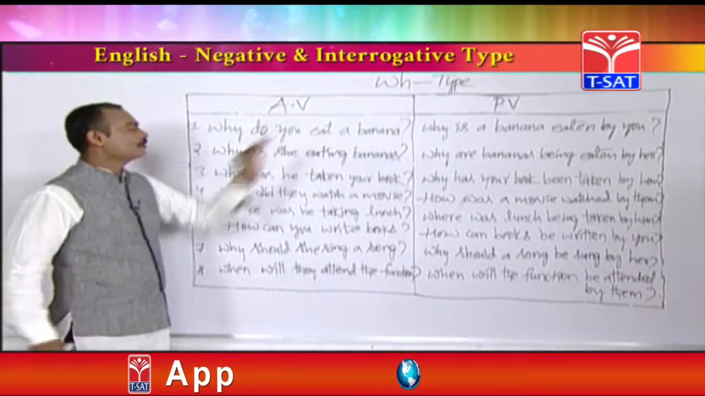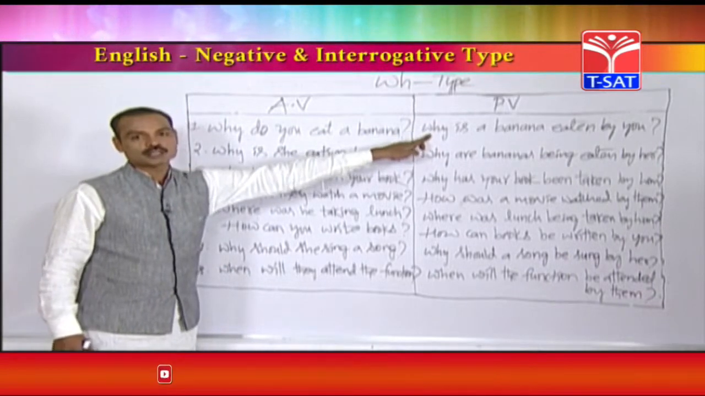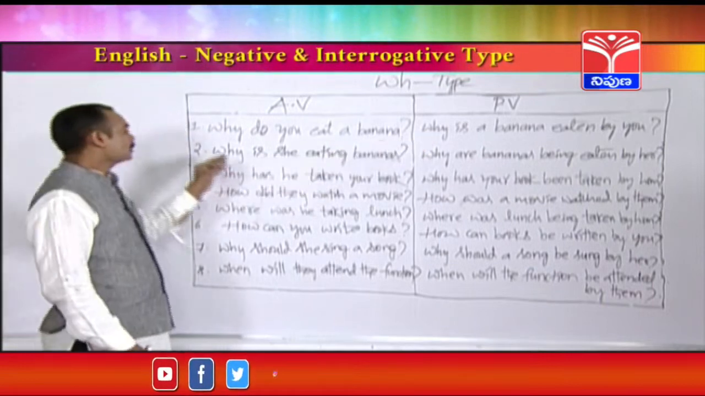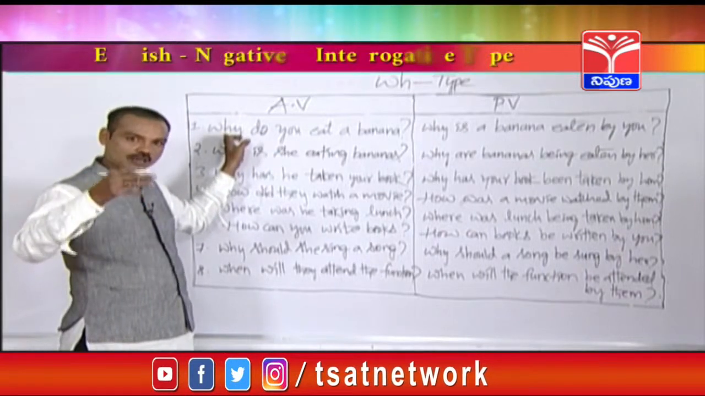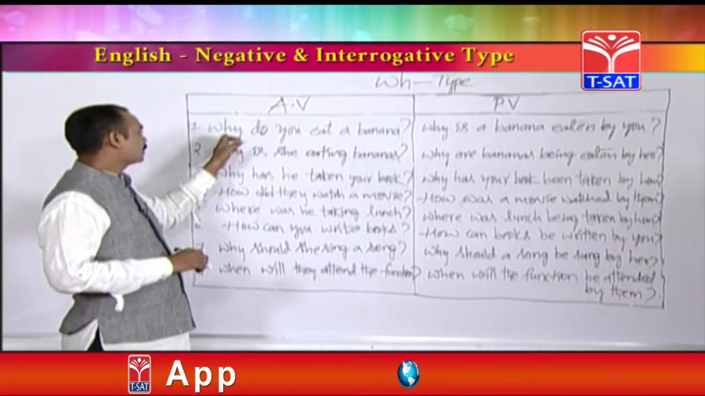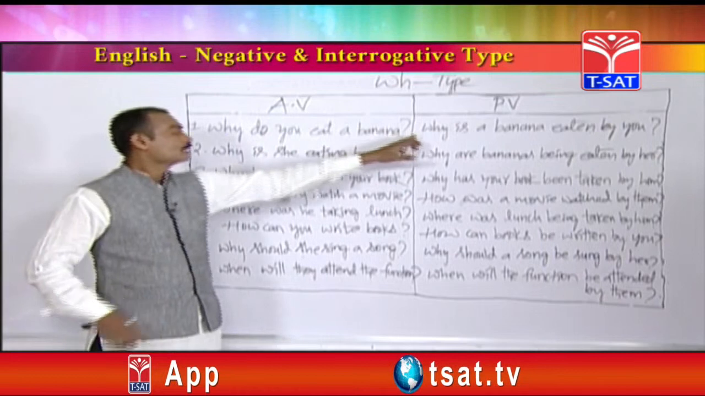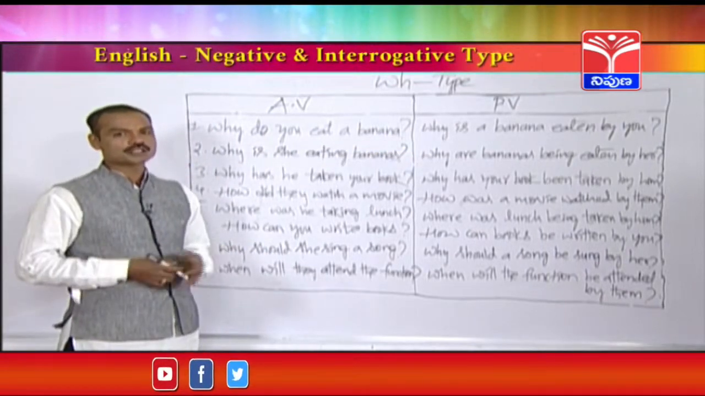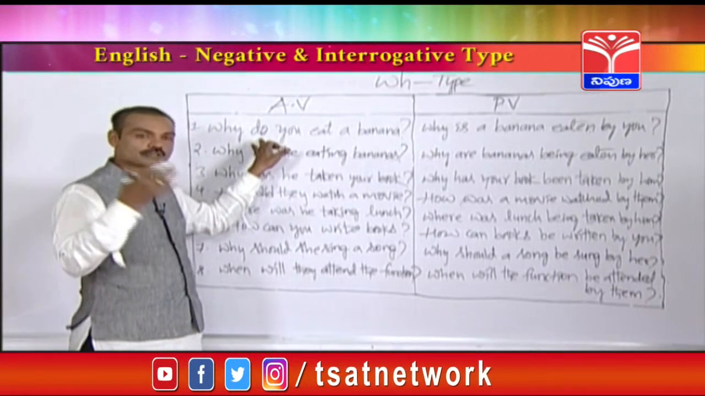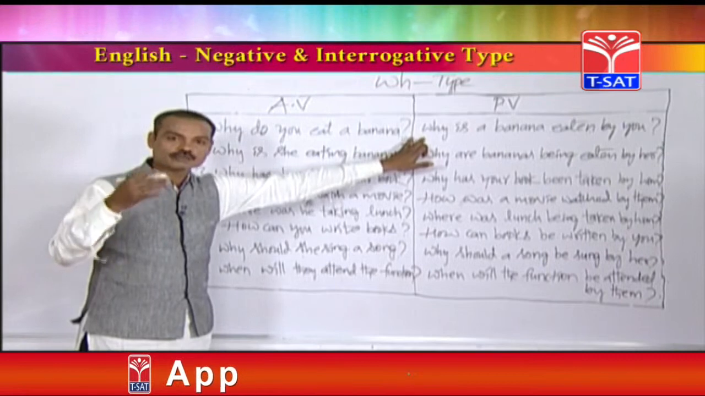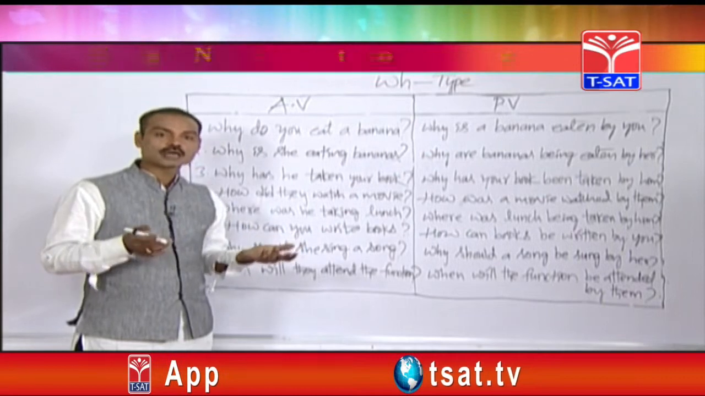So now, why do you eat a banana? Just one WH word is there. You can add the same WH word here. Why? So if the active voice starts with what or where or when or why or how, whatever the WH word is written in the beginning of the active voice, even the passive voice also should be started with the same WH word. If the active voice starts with what, the passive voice also should be started with what. If the active voice starts with where, the passive voice also should be started with where. If the active voice starts with how, the passive voice also should be started with how.